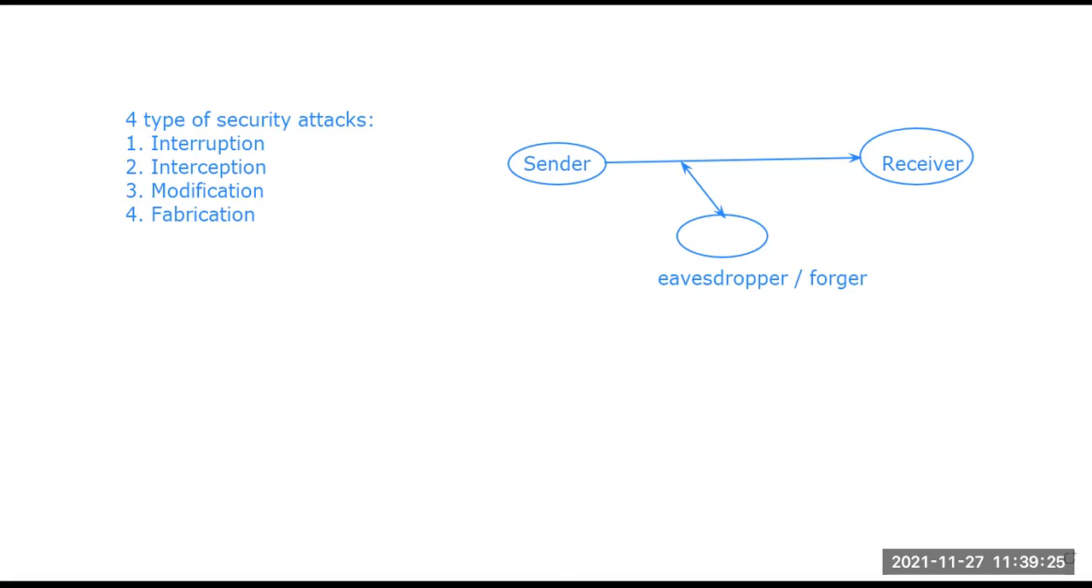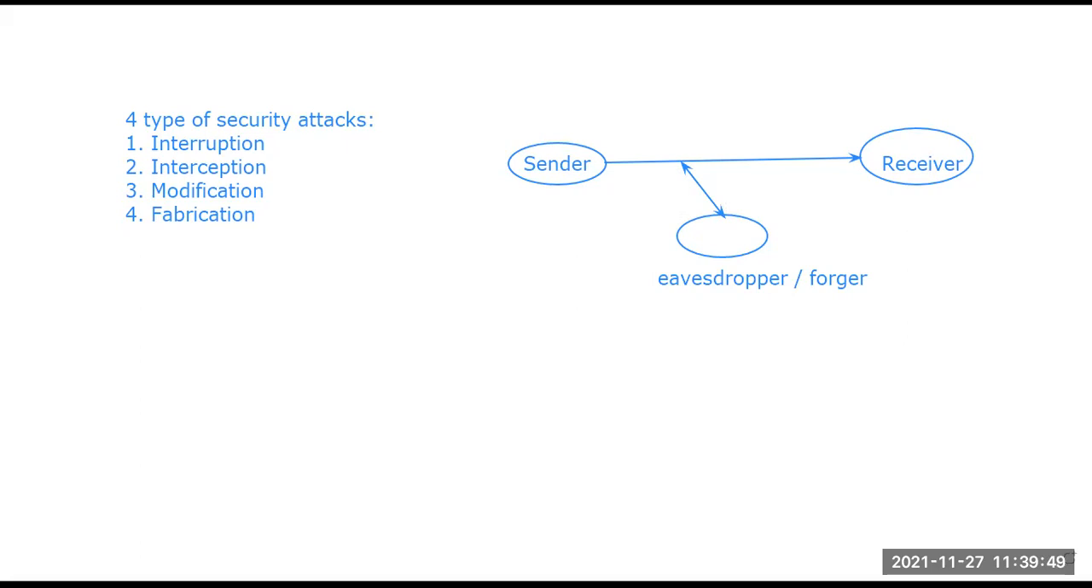So this is an unauthorized party. Any third person, this eavesdropper or forger, is an unauthorized party that is trying to gain access to that particular data. It is an attack on the confidentiality of the data. The sender is trying to send data to the authorized receiver, who actually needs the data.